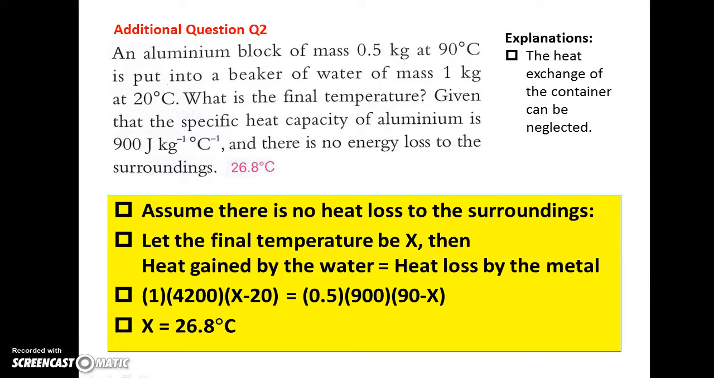Question 2. In this question, there is an aluminum block, rather hot. It is put into cold water. You have to find the final temperature. We assume there's no heat loss to the surroundings, so that the heat gained by the water will be the same as the heat loss by the metal. You set up the equation, and then you may find the final common temperature, 26.8 degrees Celsius.